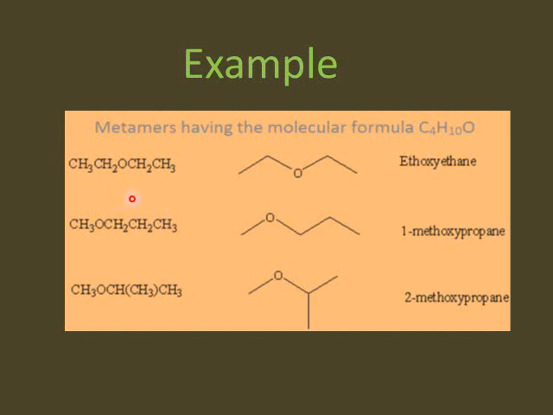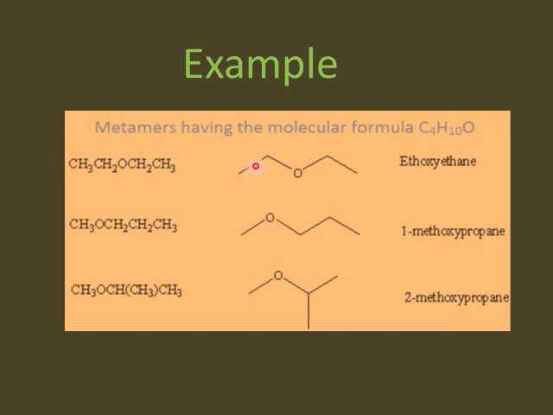The hydrogen and oxygen will also not change. So what is changing? There is only a change in the distribution of carbon numbers. Now in the first case, the functional group is present in the center and the carbon atoms are equally distributed on the left side and right side.